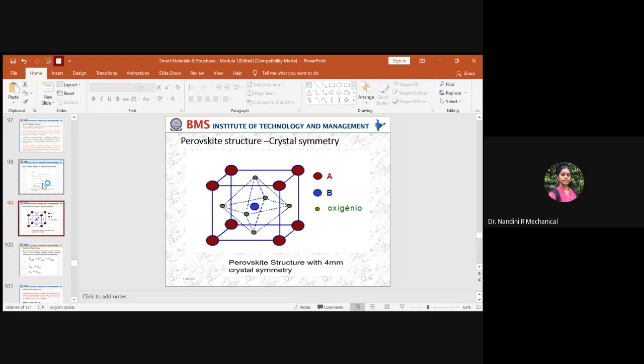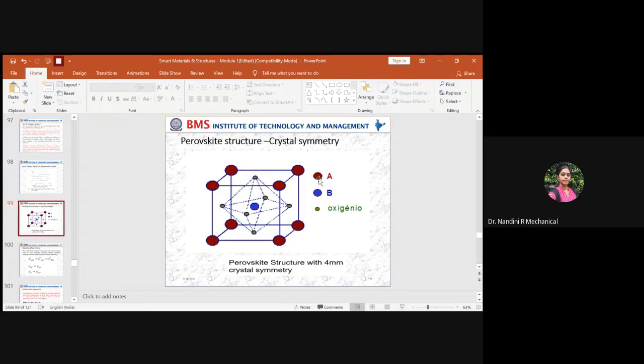But I didn't go into the crystal structure or crystal symmetry in depth. It comes in your basic chemistry, what you have studied in your first year of Bachelor of Engineering. But still, to make it clear, a perovskite structure of a piezoelectric material will be of ABO3. So that is the crystal structure.